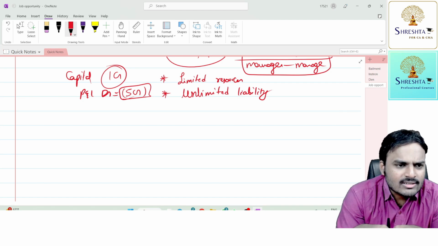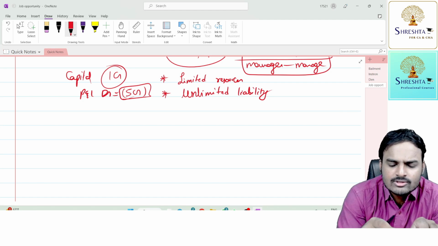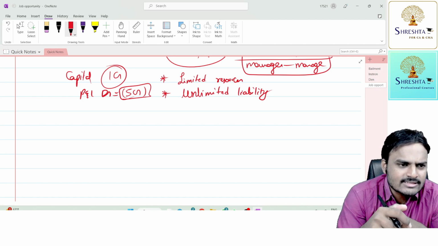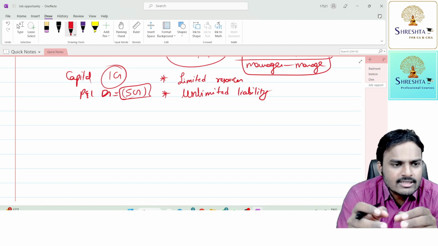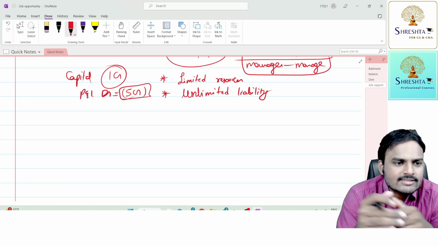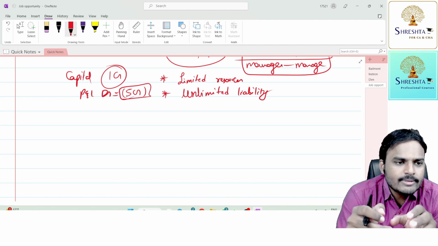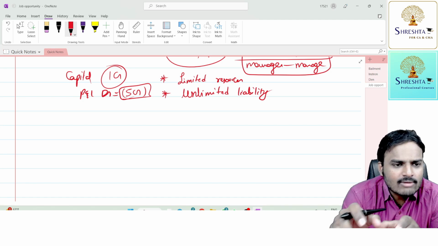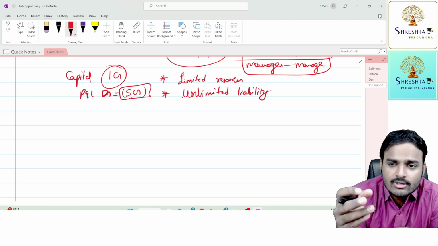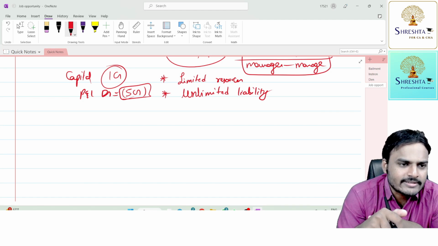Imagine one of the partners is not working properly. From a manufacturing point of view, that person is negligently doing the operations. As a result, the ratio of good pieces to damaged pieces becomes very low, so the number of good pieces is less than the number of defective pieces. Now what happened? A lot of the money you invested in the business will come down. At one point of time, it will become zero, and you will find a negative net worth of the entity.